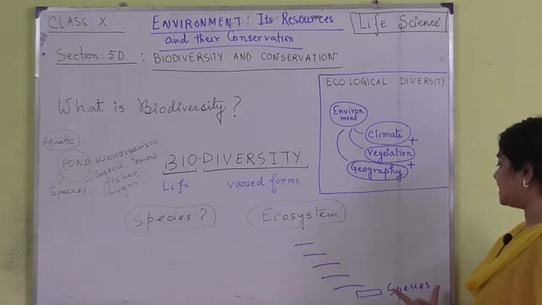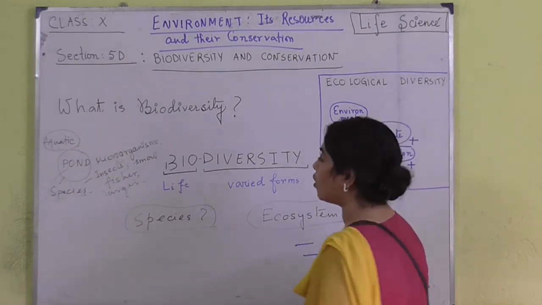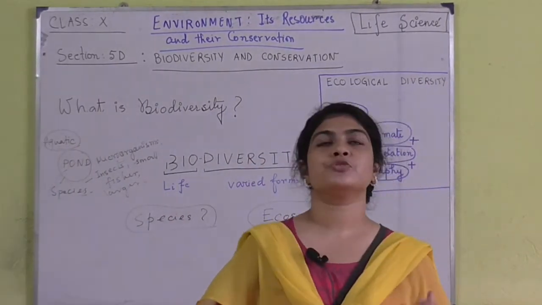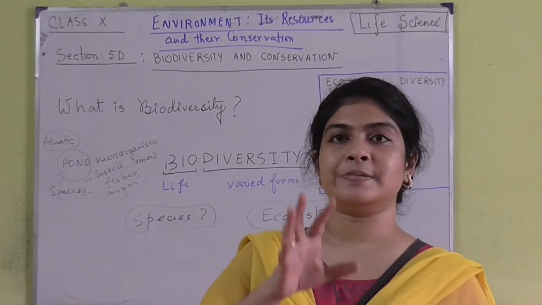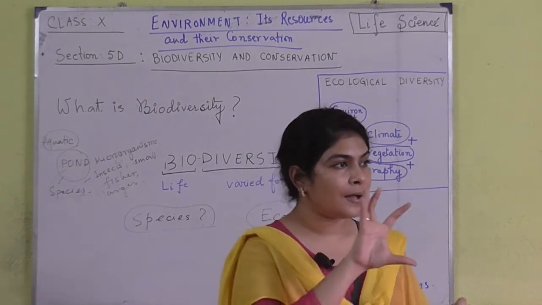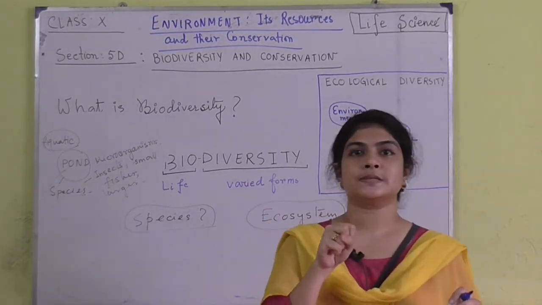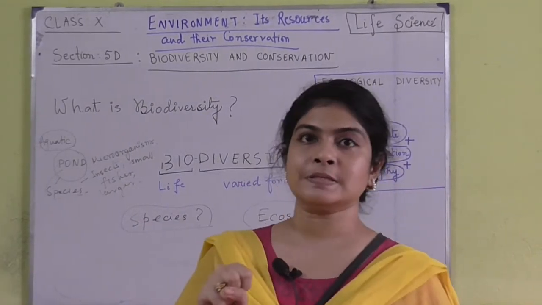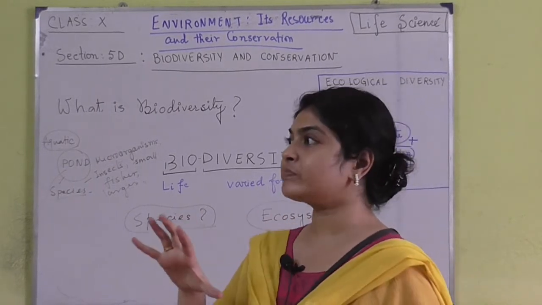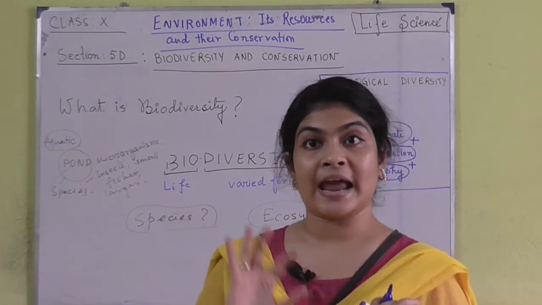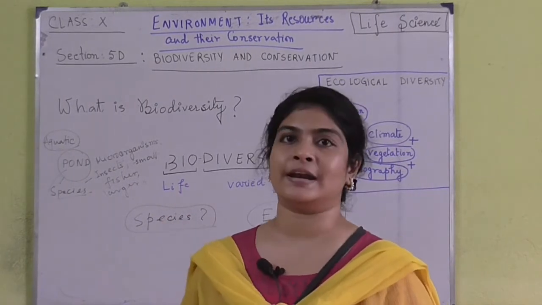So species is basically a group of similar organisms. If I want to explain it in an easier manner, species is the collection or a group of similar type of organisms who can interbreed and are present in one particular area.